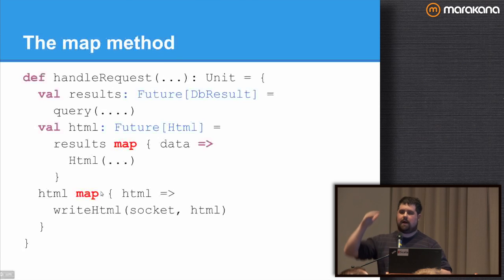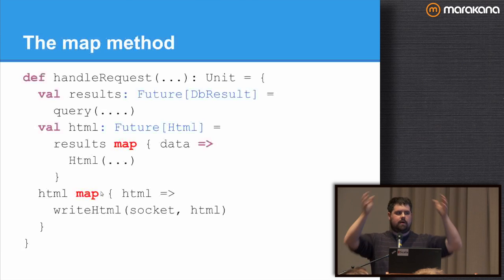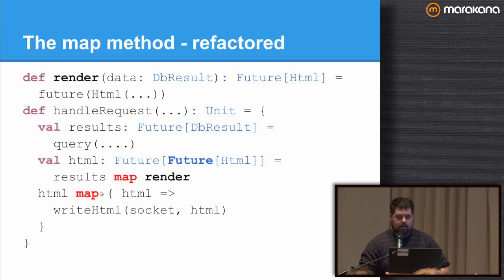So if you look here, I have a flow of futures. I never actually get the result out of the future, but I still accomplish an end-to-end goal of computation, okay? Futures are a way of flowing together computation. It's basically a runtime. All right, let's say I refactor my method now. That's what map is essentially. After one future is done, I have a computation I run with its result and do some more stuff.